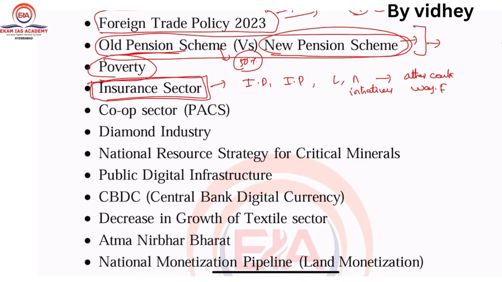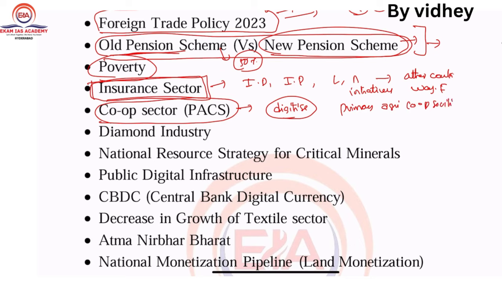Got it? So next one, cooperative sector PACS. In the recent budget, they are going to digitize these PACS. So cover as much as possible on this. Do you know PACS, right? PACS are the Primary Agriculture Cooperative Societies, right? They are going to digitize this.